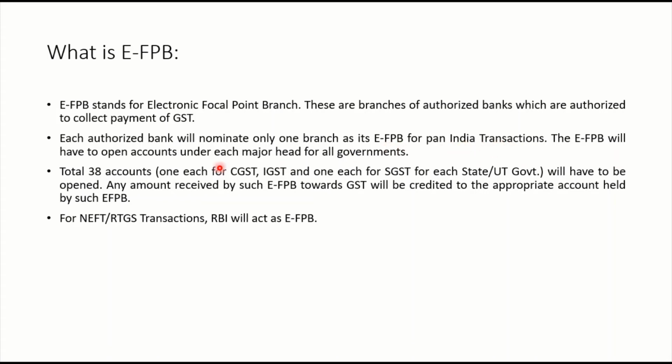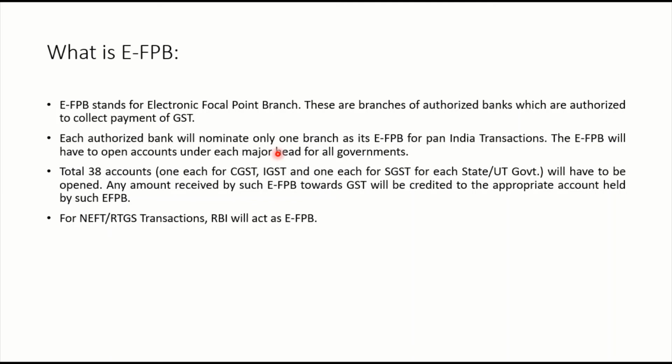The EFPB will have to open accounts under each major head for all the governments' accounts. Right. So this bank branch will open accounts for all the governments, and that will be shared with the main authorized bank so that it is available for the payment of taxes throughout India.